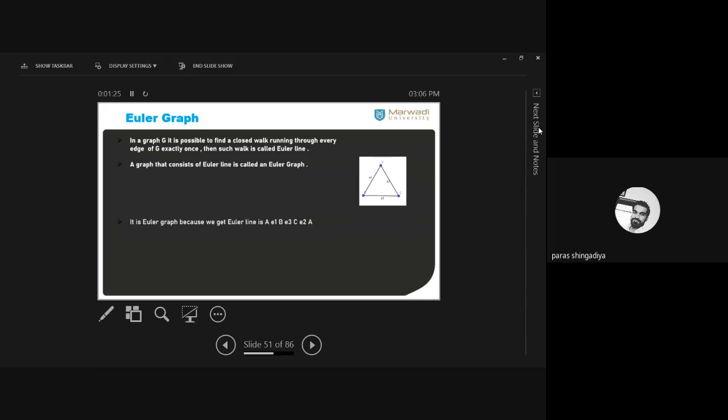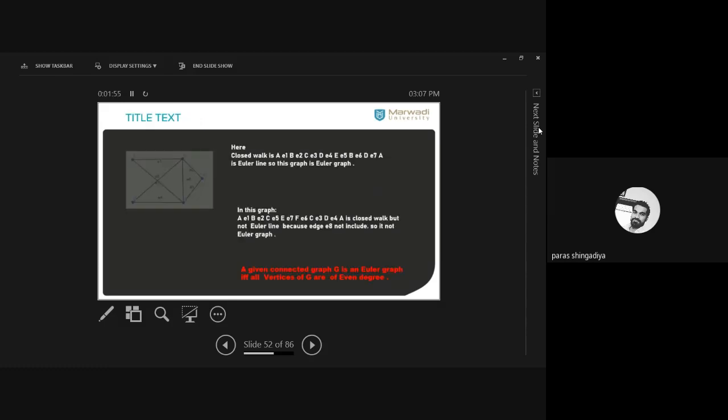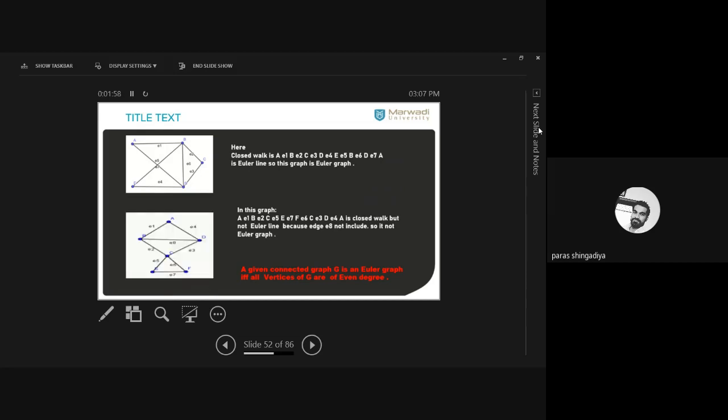So we have to verify that in such close walk all the edges are covered or not. If it is not included, then it is not Euler graph. If it is possible to find such close walk in which we can cover all the edges exactly one time, then it is a Euler graph. Otherwise it is not. Here we consider this triangle which includes three vertices A, B, and C. Here we can manage such Euler line A, E1, B, E3, C, E2, A. So from A to A we can cover every edge of the graph exactly one time, and therefore this graph is a Euler graph. Similarly the second and third, the first graph is Euler graph also.